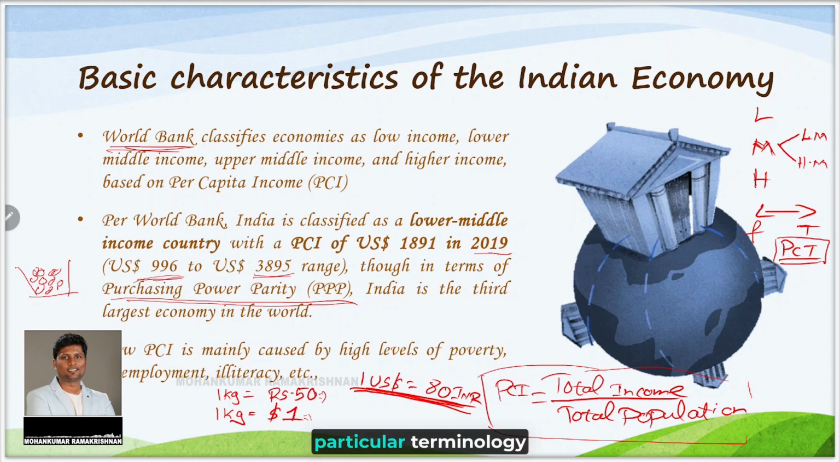You can Google for the terminology called Big Mac Index. If you Google this and get the data about the Big Mac Index, you can understand this basket of products and the purchasing power for these products in different economies. Low per capita income is mainly caused by high levels of poverty, unemployment and illiteracy. Now these three things are interlinked. Because of poverty, people are not getting education. Because of not getting education, they are not getting good jobs. So this is a vicious cycle, my dear friends.